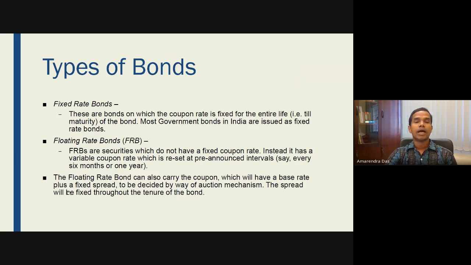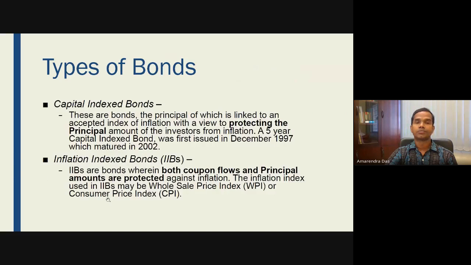And the floating rate bond can also carry a coupon which will have the base rate plus a fixed spread. That means there are also different types of floating rate bonds. One is where some minimum coupon or minimum interest is assured, then plus and minus. That gives you some certainty that okay, I will get at least this much rate of interest, and it could be a little higher or a little lower than this. And so the spread will be fixed throughout the tenure of the bond.